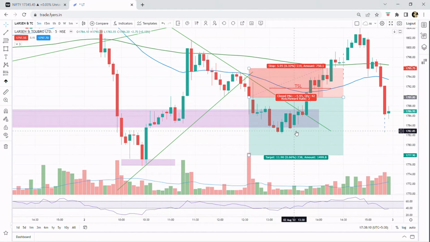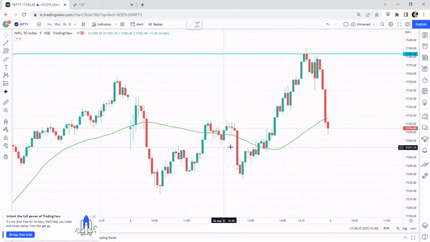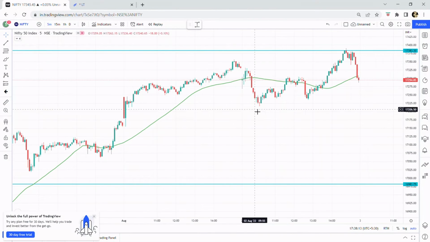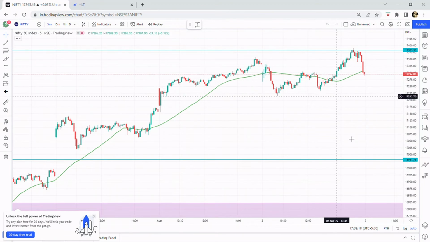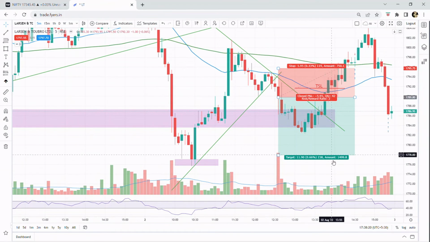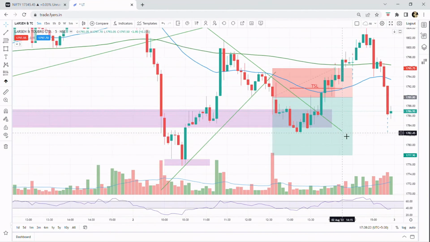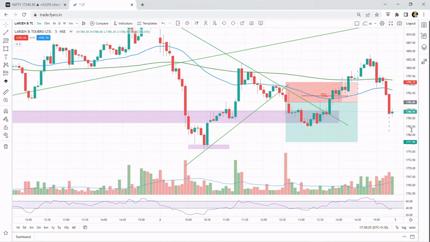So that was that. And also Nifty, I thought Nifty will retrace. It is continuously going up, so I thought it will retrace a bit, so LNT will also go down, but it did not happen that way. So that's it. This was my trade for today.